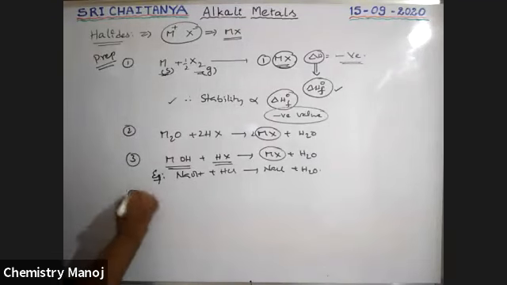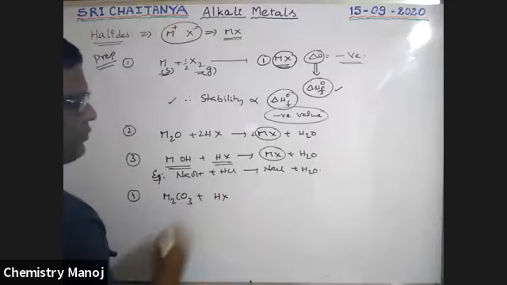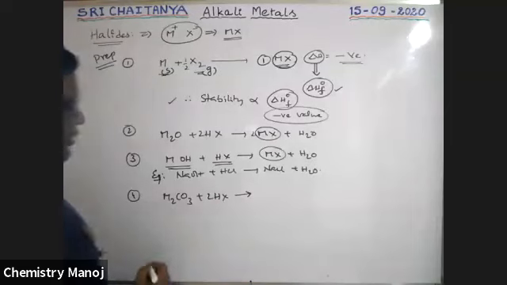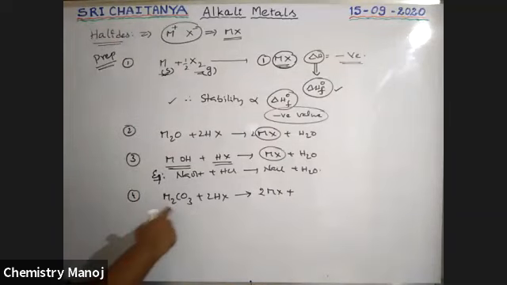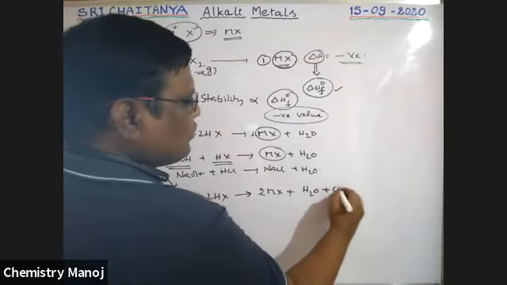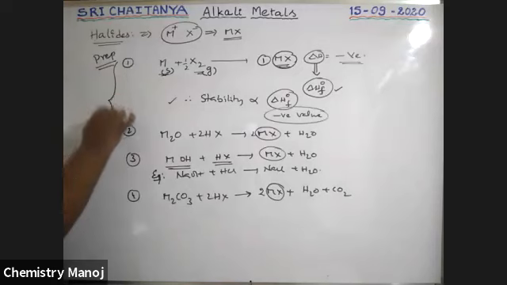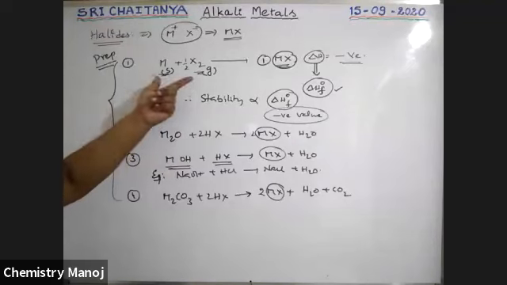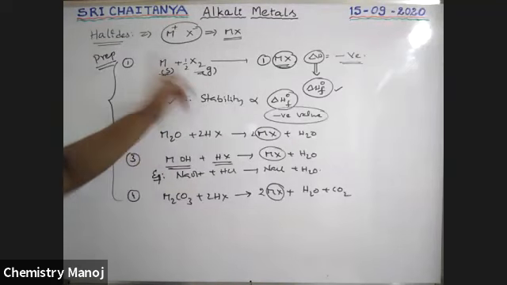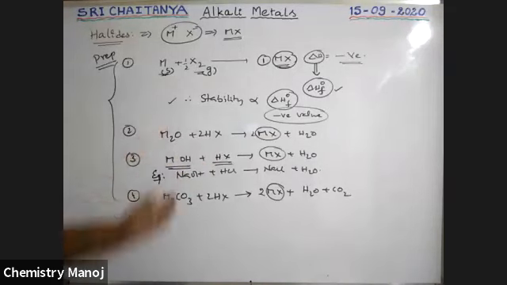Next, the fourth one, metal carbonate. It is also basic in nature, so it reacts with halogen acids. That gives 2MX plus H2O plus CO2 as the products. So metal halide is the product. These are the different methods to prepare metal halides: direct reaction of metal with halogens, and metal oxides, metal hydroxides and metal carbonates with acids, because all these are basic.